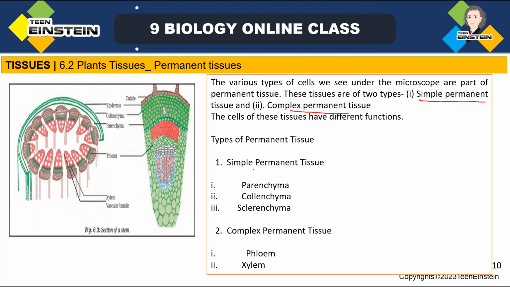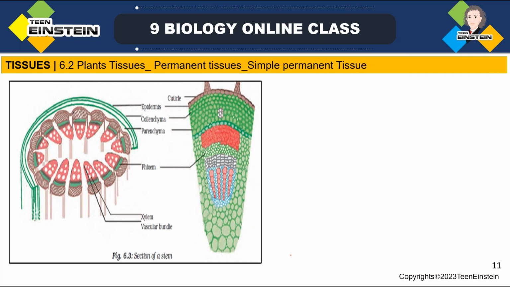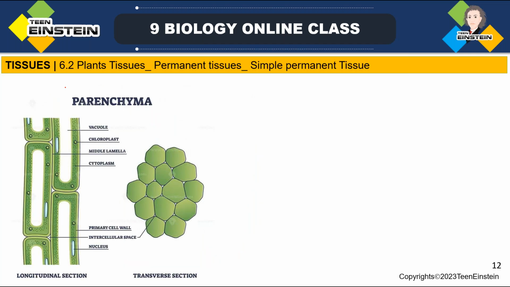Under simple permanent tissue you can see parenchyma, collenchyma, sclerenchyma. Complex permanent tissues are phloem and xylem, isn't it? Below the epidermis you can see the simple permanent tissue, and mainly, commonly, you can see parenchyma as the simple permanent tissue.